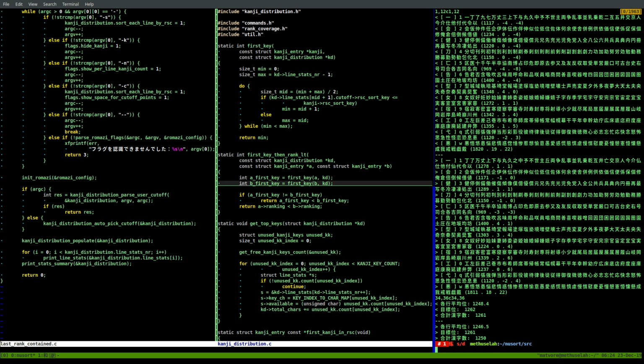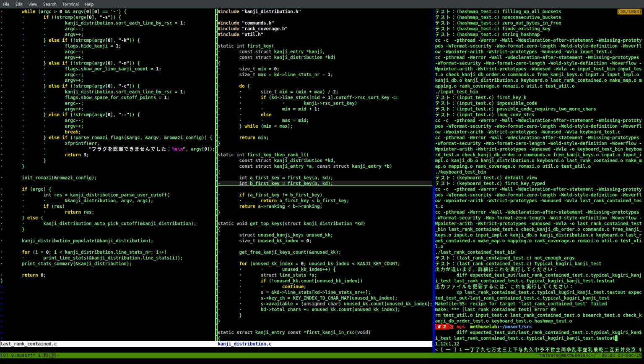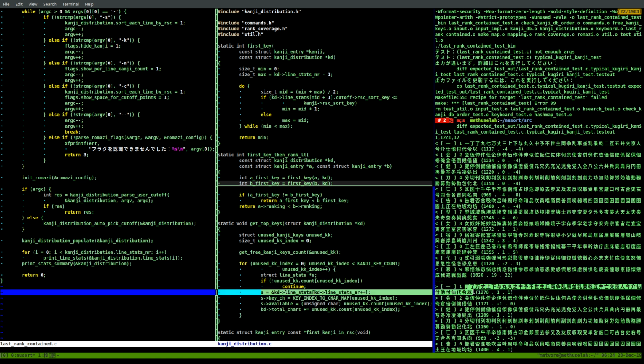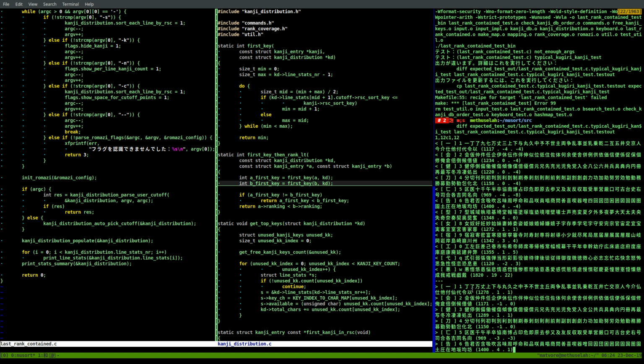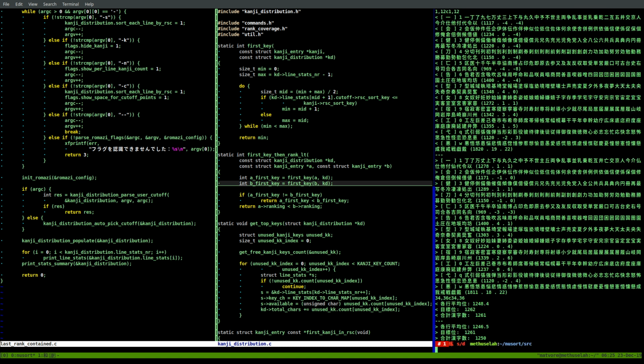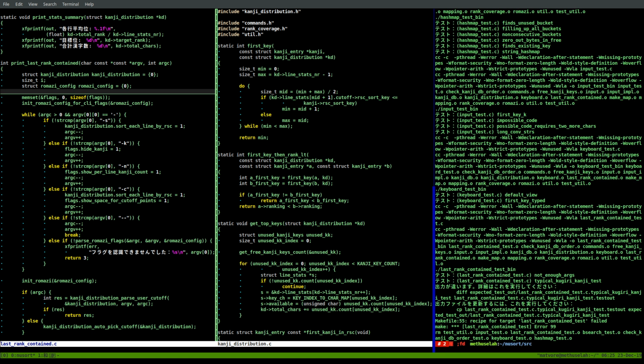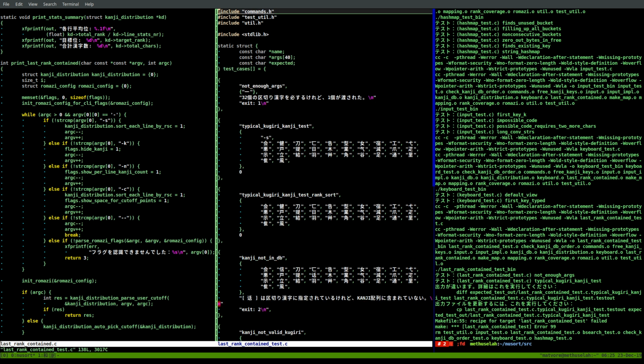So before, the expected test output has the one there. The actual test output does not have the one there. But typical kogiri kanji should not have the flags changed at all, right? The flags should just be their defaults. So it doesn't make sense that it's like this. What is the test that's failing again exactly? It is last rank contained test. Okay. Edit last rank contained test.